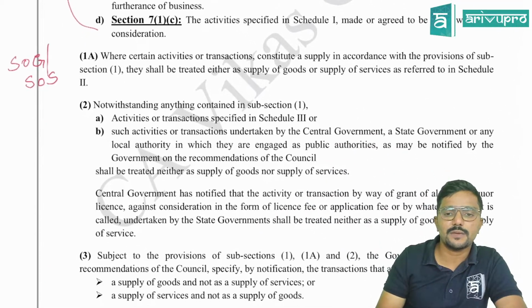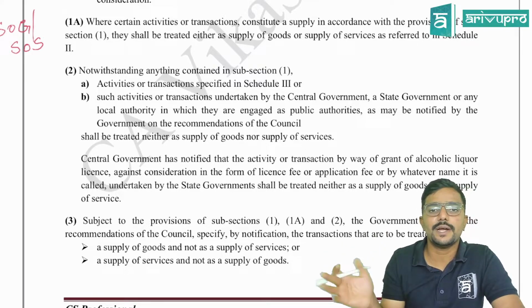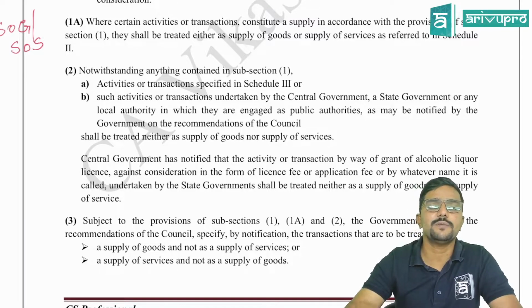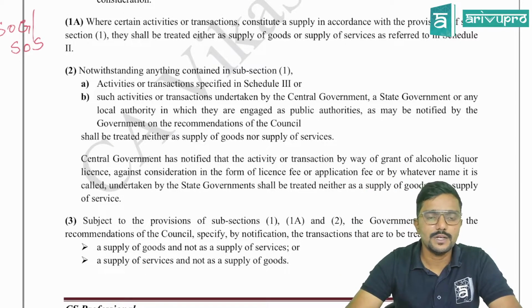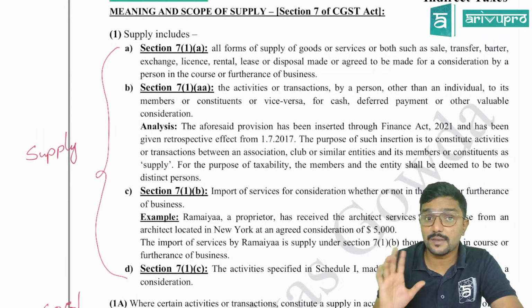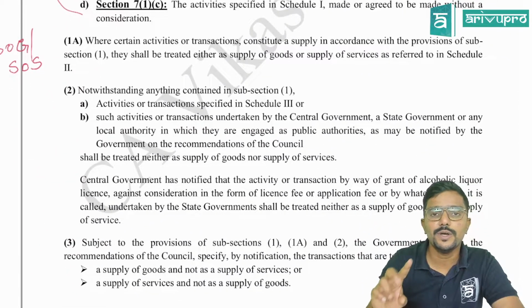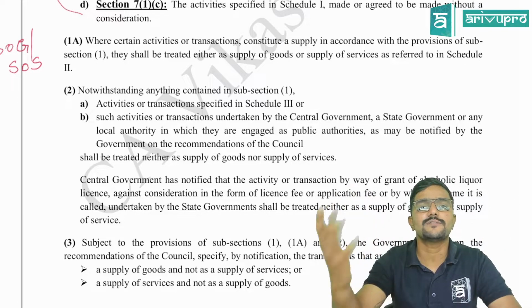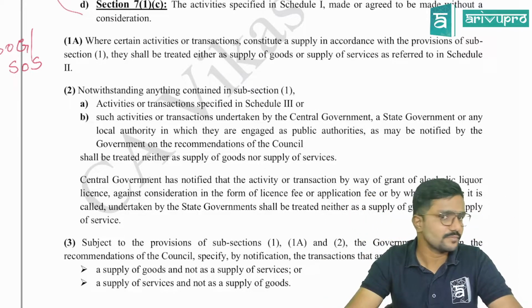Then comes section 7 subsection 2, which tells that the following items are covered in the negative list. That means they are neither a supply of goods nor a supply of services, so GST is not applicable on them. Clear? So as per section 7.1, it might be a supply, but if that supply is covered under section 7.2, it is called the negative list. It is neither supply of goods nor supply of services, which means GST is not applicable on them.